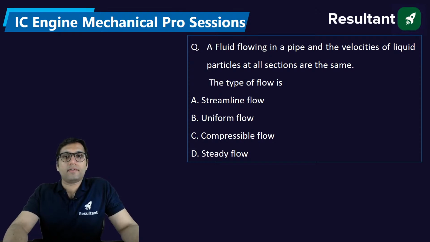A fluid is flowing in a pipe and the velocity of the liquid particles at all sections is the same.